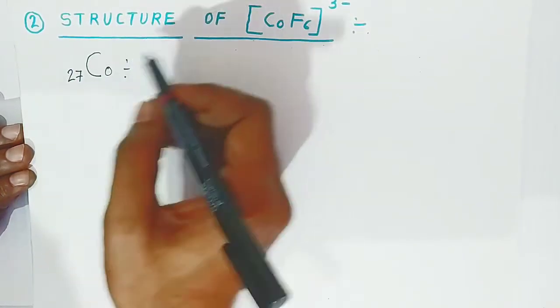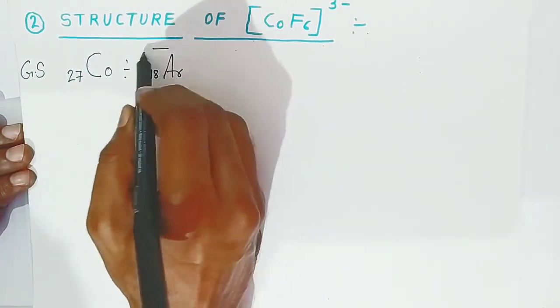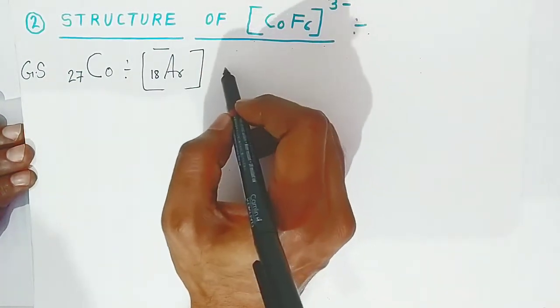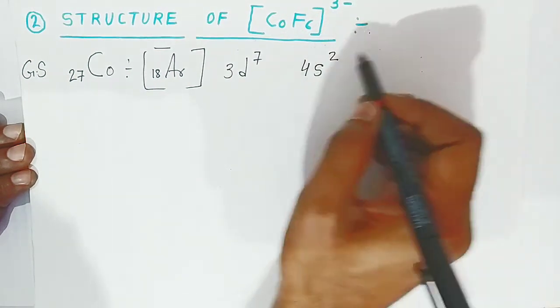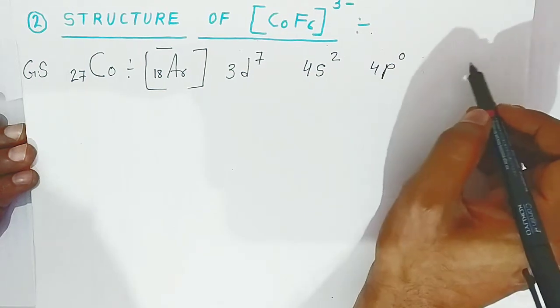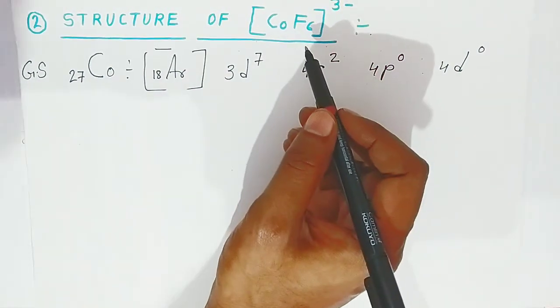27. If you write down the ground state electronic configuration, students, argon 18 3d7 4s2 4p0, and also 4d0. Correct students, because fluorine is a weak ligand, what happens?